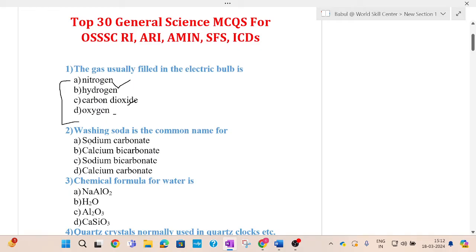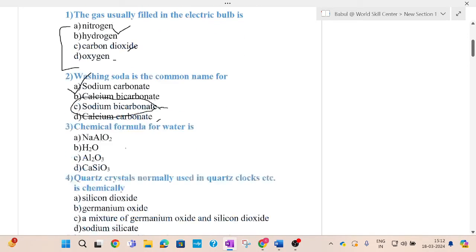Come to the next question. Washing soda is the common name for: options are sodium carbonate, calcium bicarbonate, sodium bicarbonate, calcium carbonate. Which one is correct? Sodium carbonate is the right answer for this question. Sodium bicarbonate is used as baking soda; the baking soda chemical formula is sodium bicarbonate. So the answer for question 2 is sodium carbonate, the common name for washing soda.